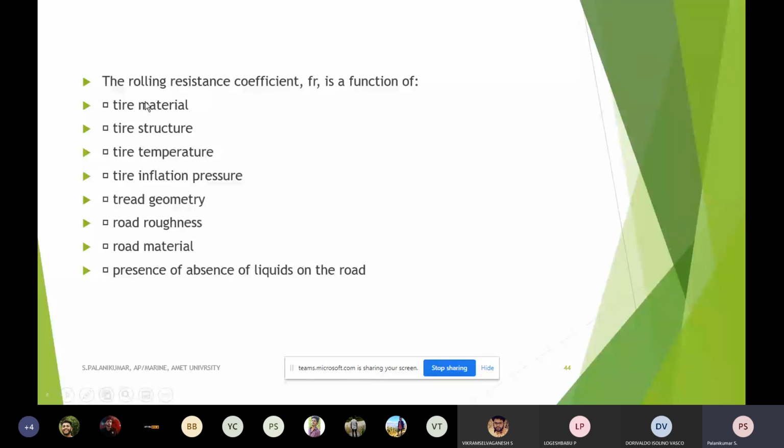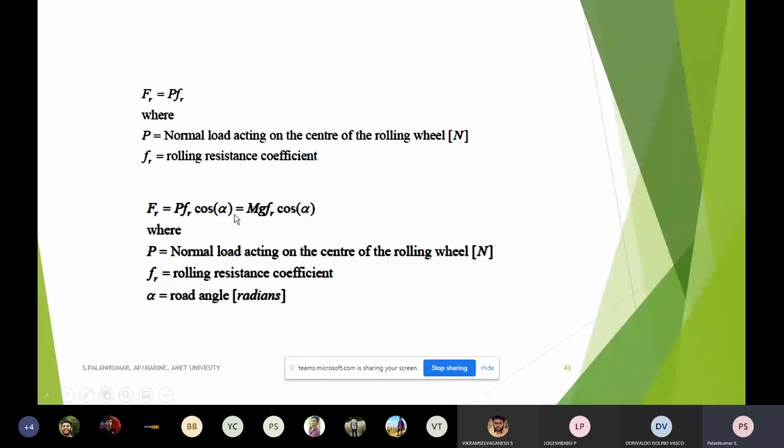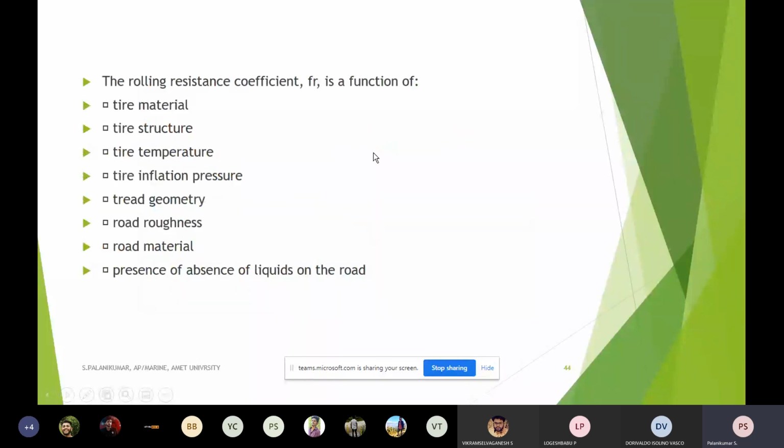So that's why this constant is clearly given for different roads. Considering tire materials and their constant values, a table is available, and from that table we can take the constant. But the remaining things we have to calculate.